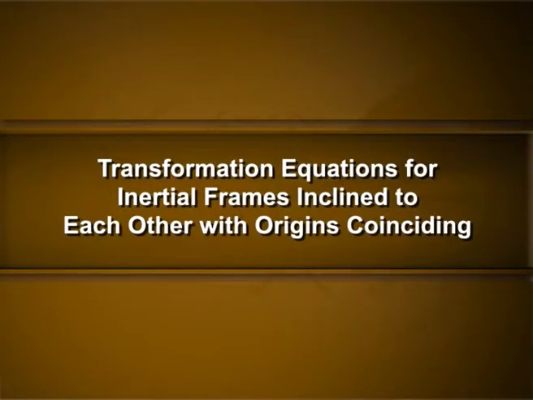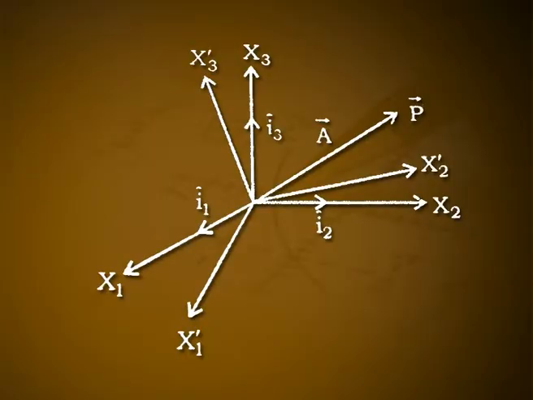Transformation equations for inertial frames inclined to each other with origins coinciding. Let the components of the position vector in the frame O x1, x2, x3 be x1, x2 and x3. The corresponding coordinates in the related frame of reference O x1 dash, x2 dash, x3 dash be x1 dash, x2 dash and x3 dash respectively.